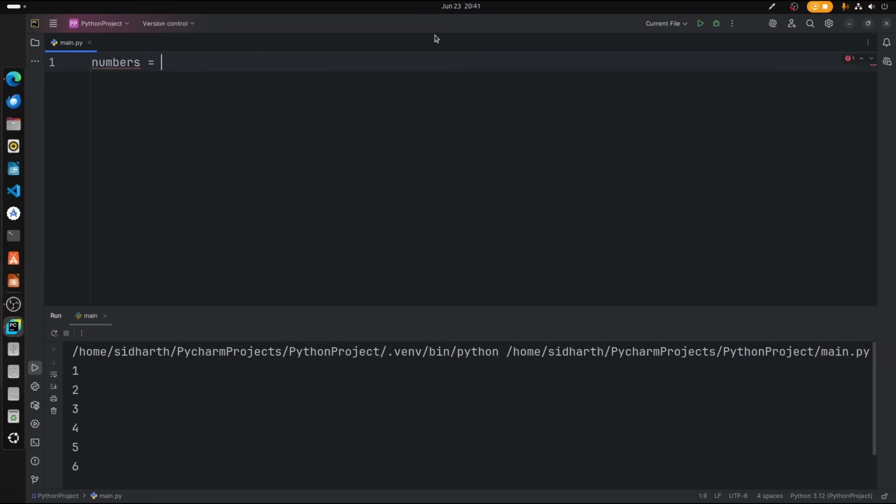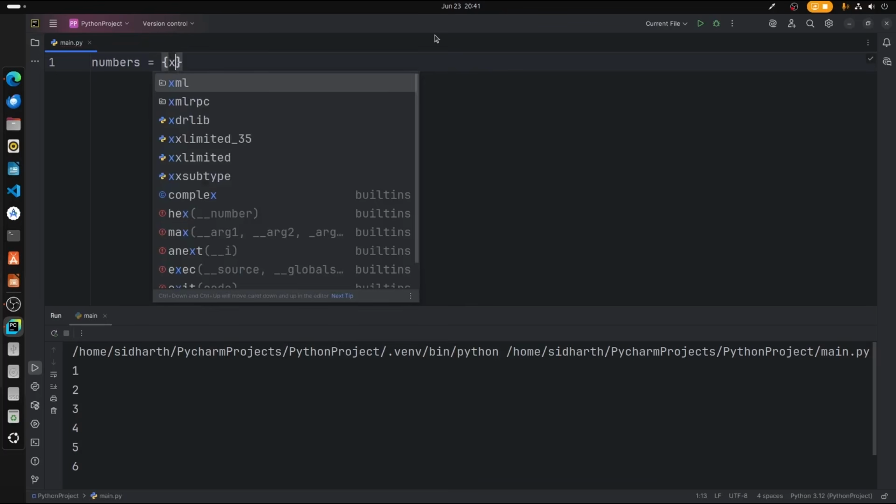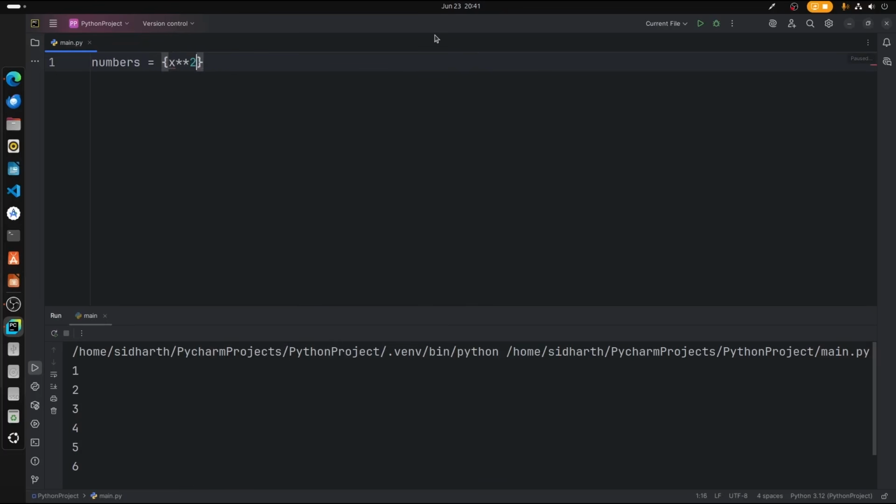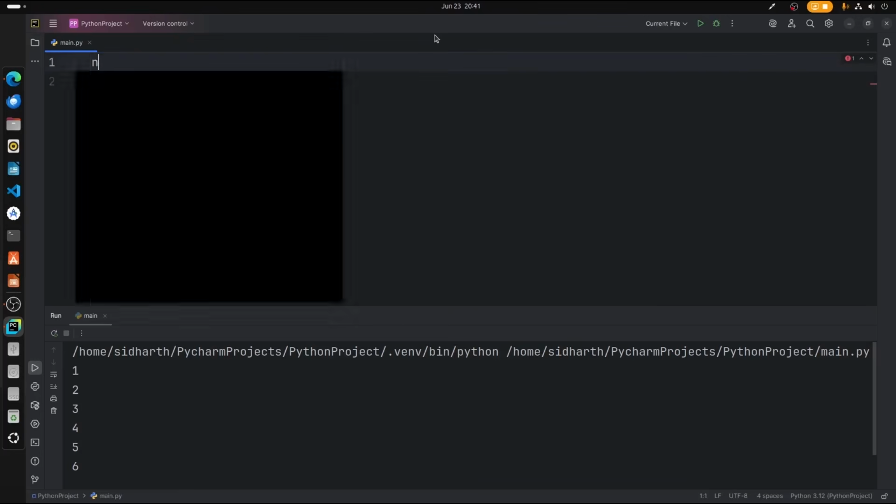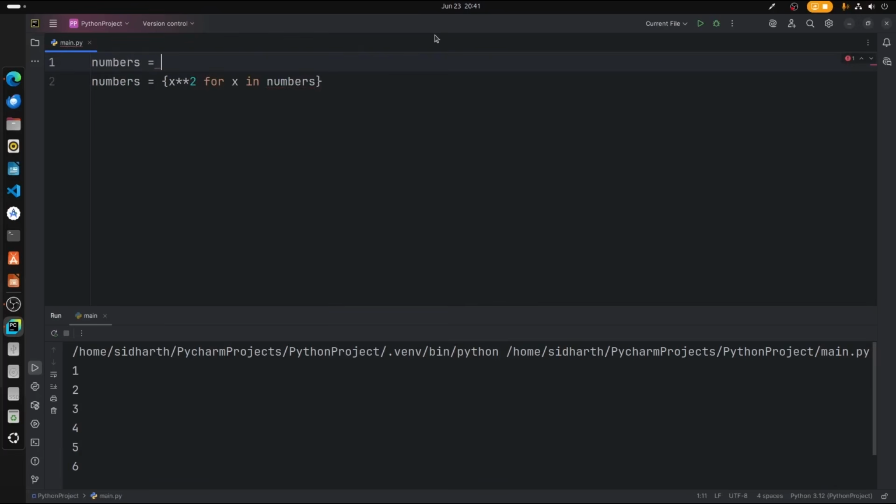Numbers is equal to, I would like to print x to the power of 2, x squared, for x in numbers. Meanwhile, the numbers variable should exist here, so let's type numbers. So numbers, let's add the numbers.